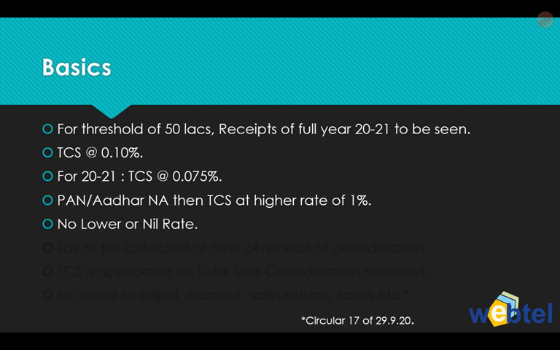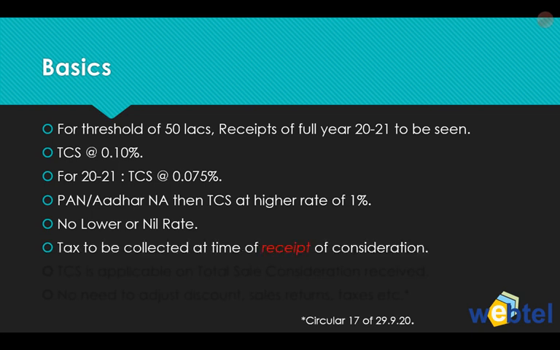And there is no provision for lower or nil rate in this case. You cannot give any form so that lower or nil rate is to be collected. And similarly, there is no option to apply to the income tax department for a lower or nil rate. Once this subsection is applicable, TCS will have to be collected at the relevant rate.